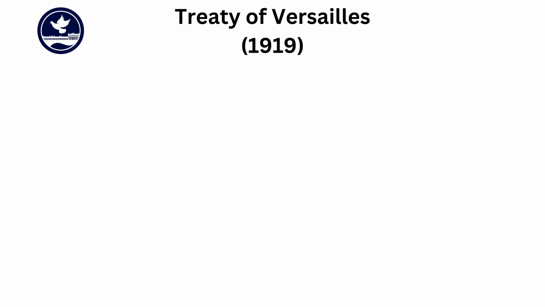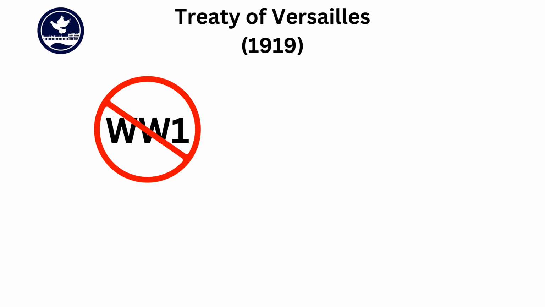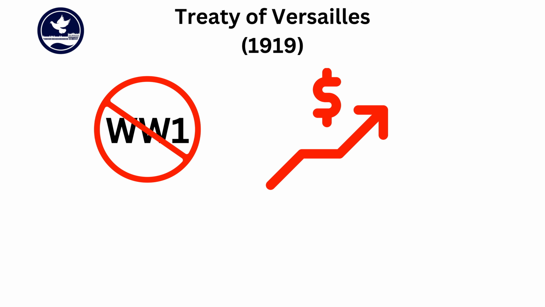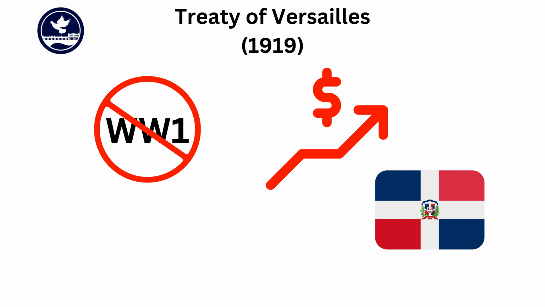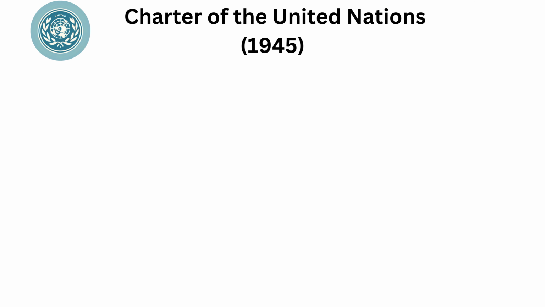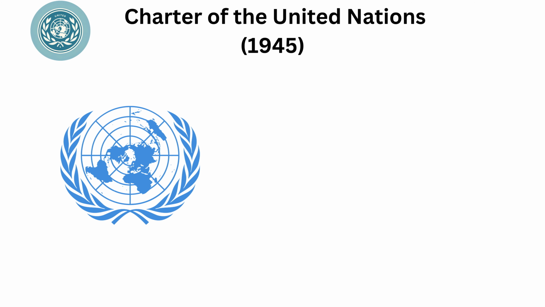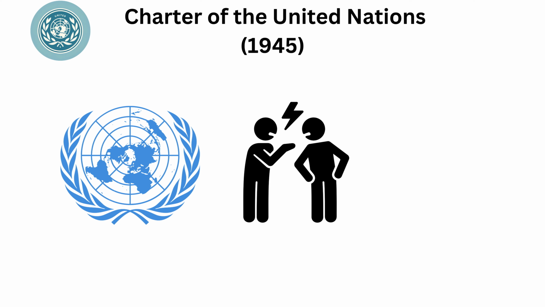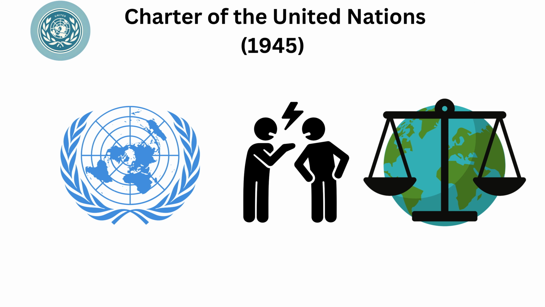Treaty of Versailles, 1919. Formally ended World War I, imposing heavy reparations and territorial losses on Germany, significantly altering the map of Europe. Charter of the United Nations, 1945, founded the United Nations to promote international cooperation and prevent future conflicts, establishing guidelines for the organization's operations and the principles of international law.